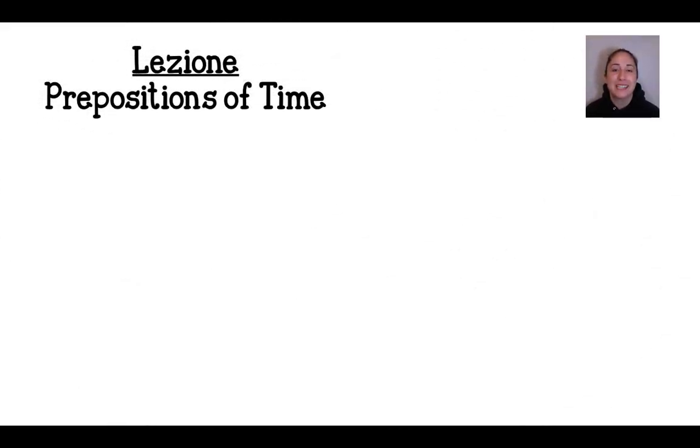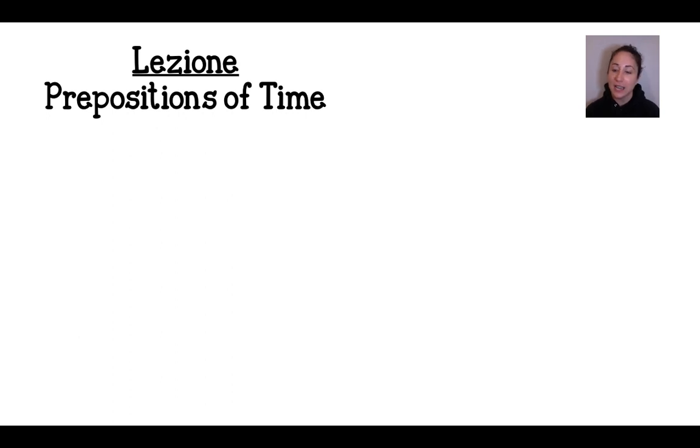Today's punto grammaticale, we are going to be taking a closer look at prepositions of time. This is something that comes up frequently in conversation when we're discussing travel. In fact, it comes up a lot in discussing anything really, but this is something that will be important in this unit. So we're going to take a closer look at what prepositions to use when. Because in Italian, just like in English, we have a bunch. We have in, we have a, we have di, we have da, and the question is, what do we use and when? So that is what today's topic is going to be.